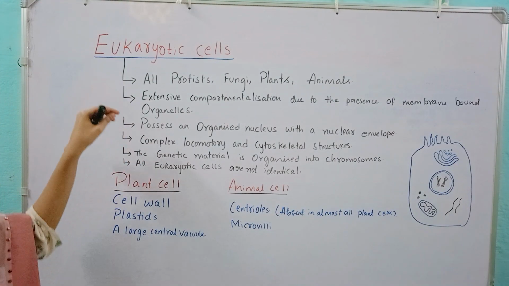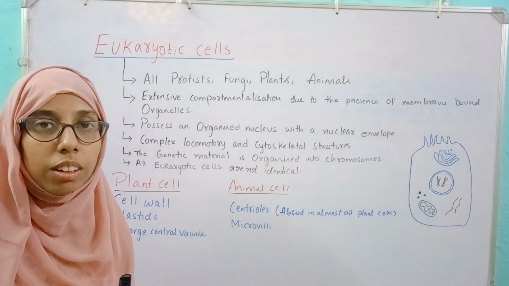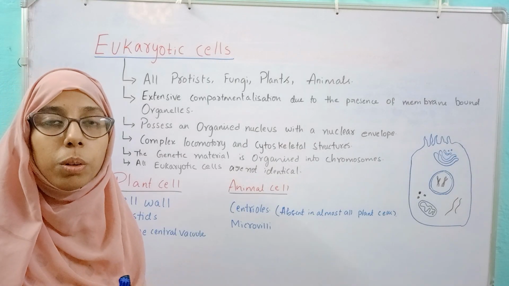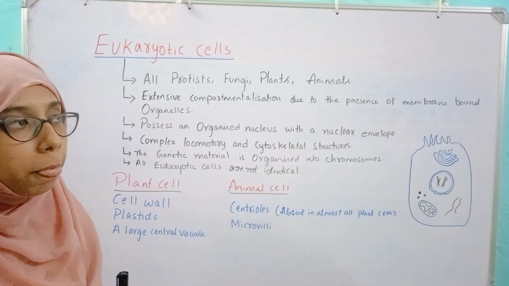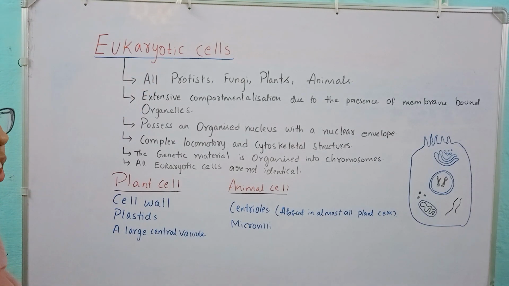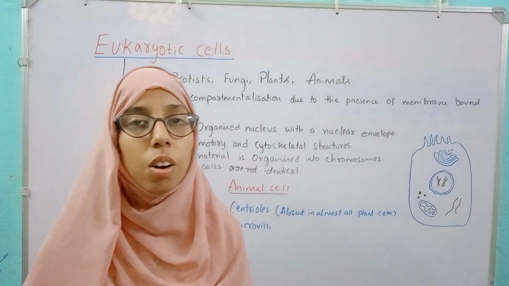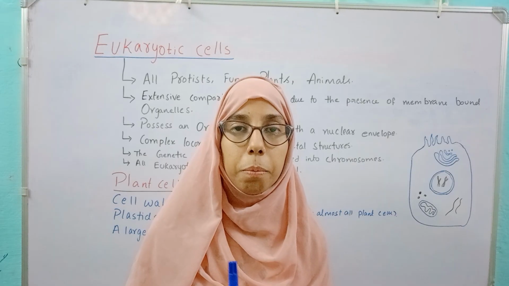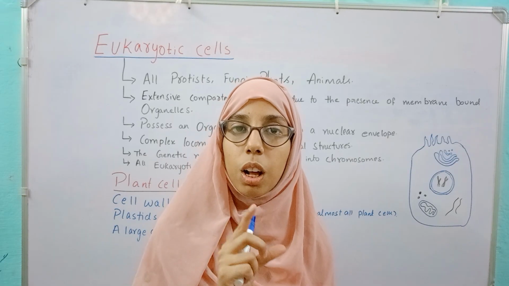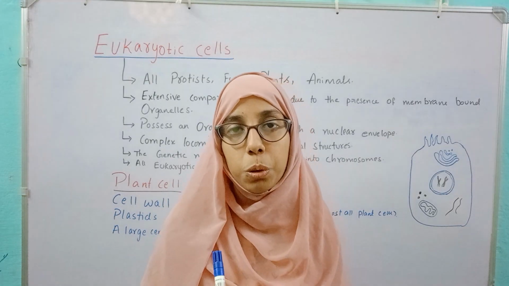Eukaryotic cells. U means true. In the earlier lecture also I mentioned the differences between prokaryotic and eukaryotic cells. But again I am telling, U means true, karyon means nucleus. The cells which have a true nucleus are called eukaryotic cells. What is meant by a true nucleus? It means the nucleus which is surrounded by a nuclear membrane. That kind of nucleus is called a true nucleus.